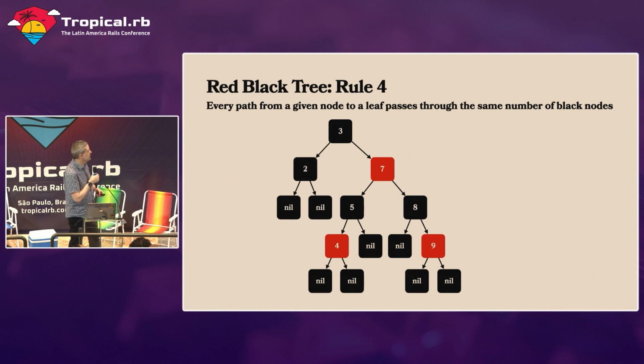Let's say we start at 3, and we want to go all the way down the right. We'll start at 3. We'll hit 7, then we'll hit 8, then 9, and then nil. And we'll see here we only passed through 2 black nodes. So this rule is true. Any path that we go through here, we must pass through the same number of black nodes.